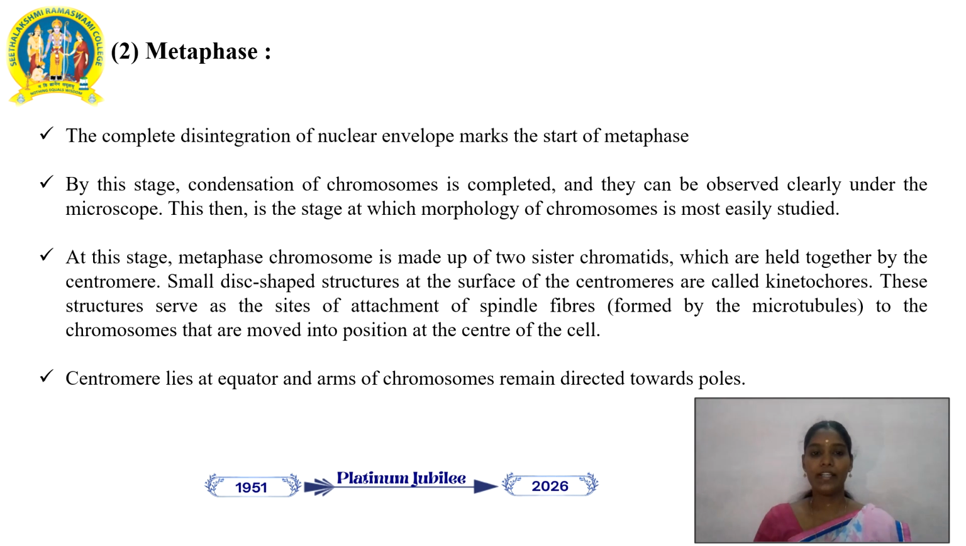At this stage, the metaphase chromosome is made up of two sister chromatids, which are held together by the centromere. Small disc-shaped structures at the surface of the centromeres are called kinetochores. These structures serve as the sites of attachment of spindle fibers. Spindle fibers are also formed by microtubules from the centrosomes that have moved into position at the center of the cell. The centromere lies at the equator and the arms of the chromosomes remain directed towards the poles.